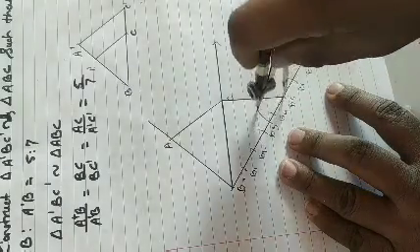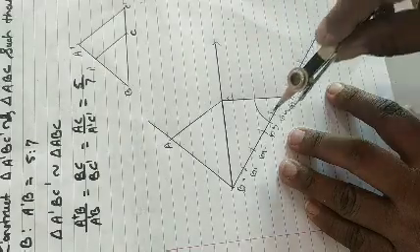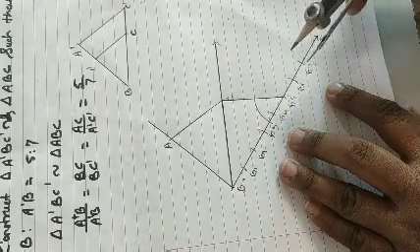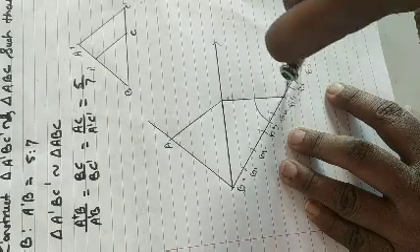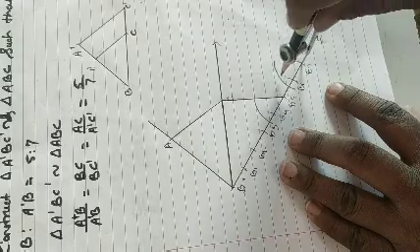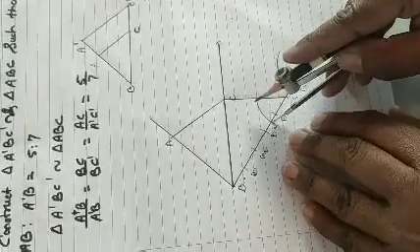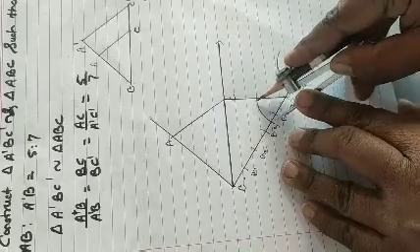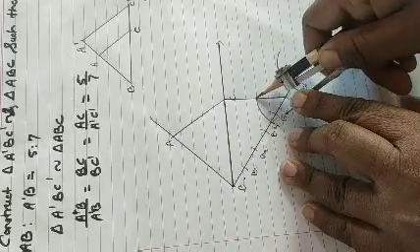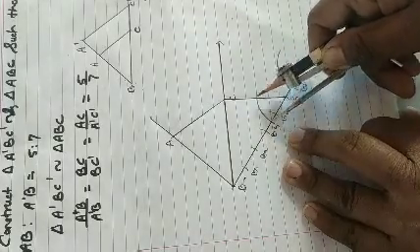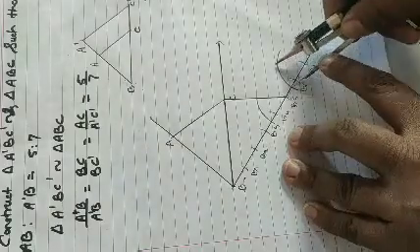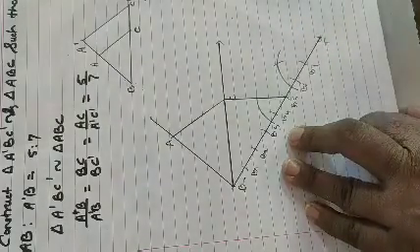Here the steps of construction are the same. Mark it here by taking the same measure without changing. From B7 draw the arc. Now take the distance of this point and this point in your compass, and then put it here and draw this arc.